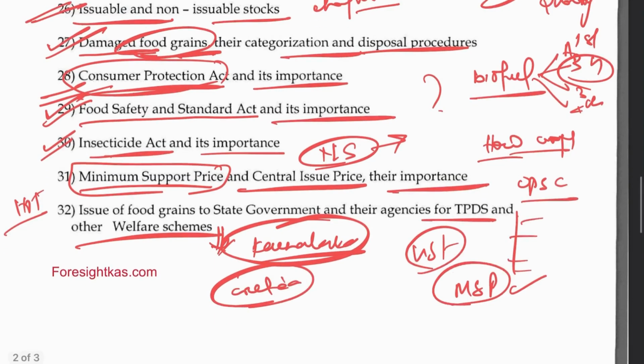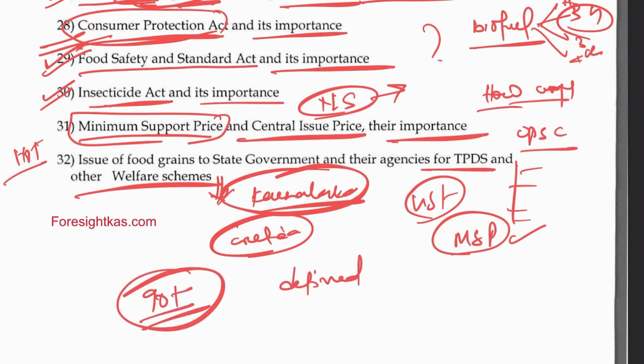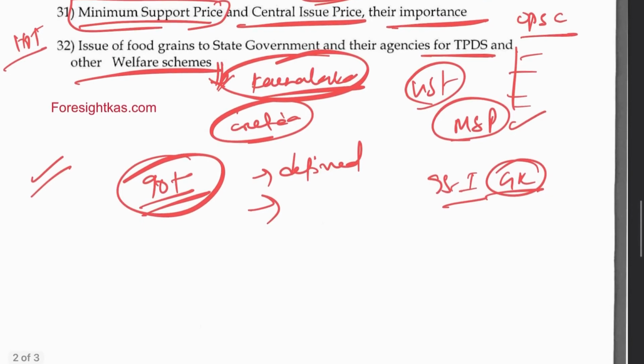I'm telling you, this is very easy when you enjoy the reading for the specific paper. Again, I'm emphasizing you have to score 90 plus here. It's very easy. Source is defined. And for GS1, which is for GK, you have to struggle a lot. But as you have read this in your BSc Agri or Agriculture Marketing, you should not miss leaving this portion. You have to take it seriously, and your effort should maximize marks overall.